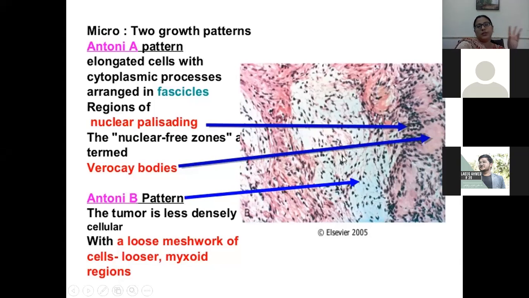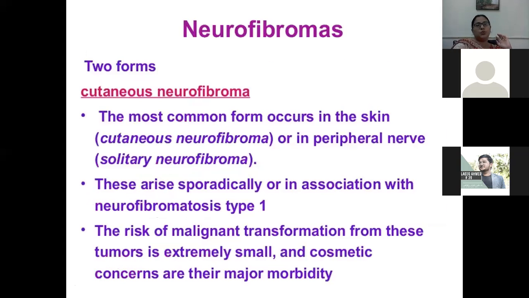So in schwannoma, there are two patterns, A and B. In A, there is formation of Verocay bodies, while in B, there is a loose myxoid pattern. Keep it in your mind that schwannoma is associated with neurofibromatosis type 2. It is mostly associated with the eighth cranial nerve, and microscopically it shows Verocay body formation along with loose myxoid areas. So now the neurofibromas.